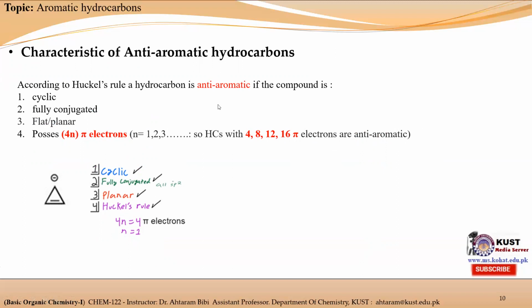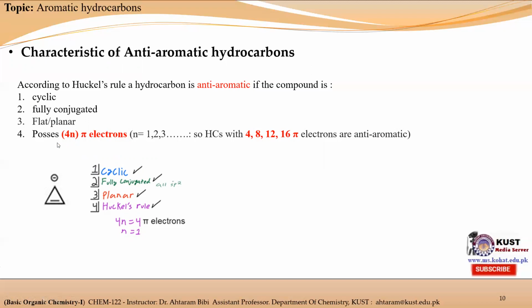According to Huckel rule, a hydrocarbon is anti-aromatic if the compound is cyclic, fully conjugated, meaning each atom must be sp2 hybridized, has a planar structure, since planarity is compulsory for the delocalization of pi electrons, and possesses 4n pi electrons. So the first 3 properties are similar to aromatic hydrocarbon, but it only differs in the 4th property, that it consists of 4n pi electrons, where n starts from 1. In aromatic hydrocarbon, n starts from 0, whereas in anti-aromatic hydrocarbon, n starts from 1 because 0 means nothing.